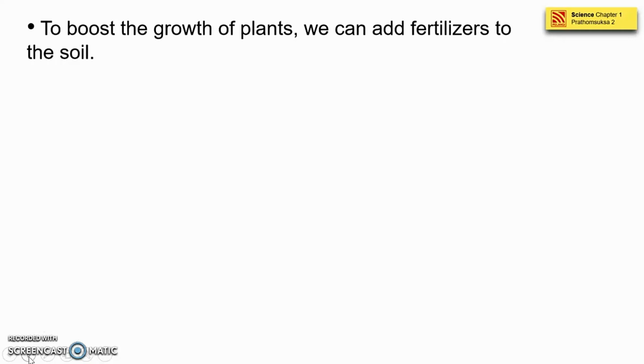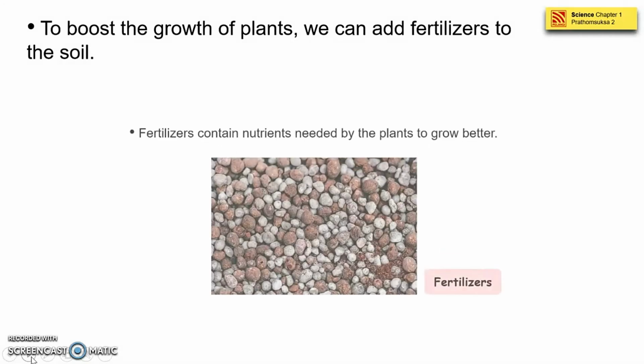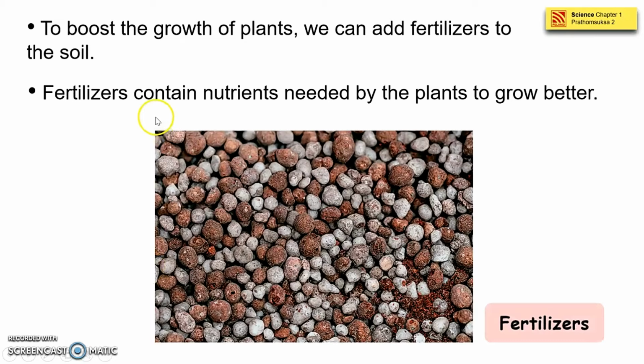What else? To boost the growth of plants, we can add fertilizer to the soil. Again, to boost meaning to grow faster. We can add fertilizer to the soil. Fertilizer is a chemical to boost the growth of plants, or the add-ons for the plants to grow faster. This is the example of the fertilizer.